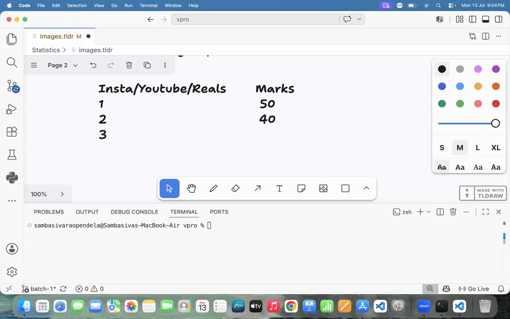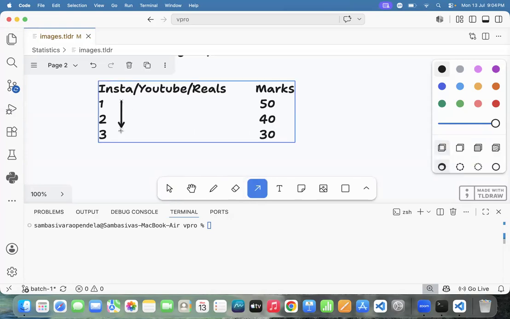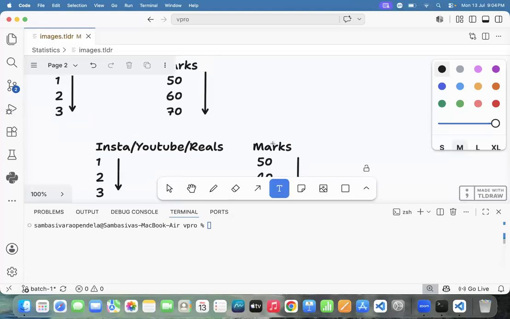If the student watched 3 hours, he will get only 30 marks. See this one. If variable 1 increases, variable 2 decreases or not? Then this one we can call negative correlation.